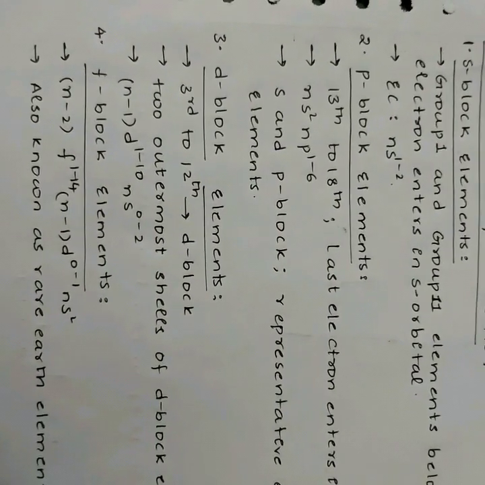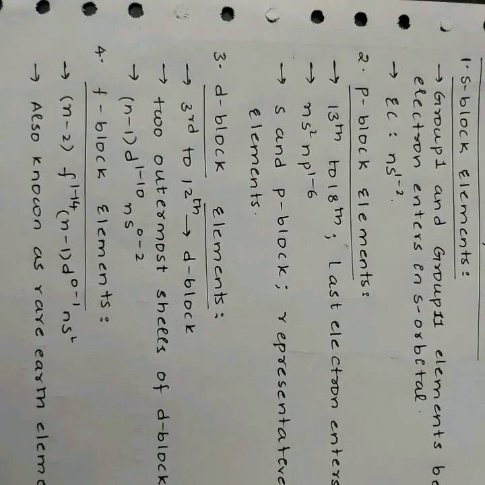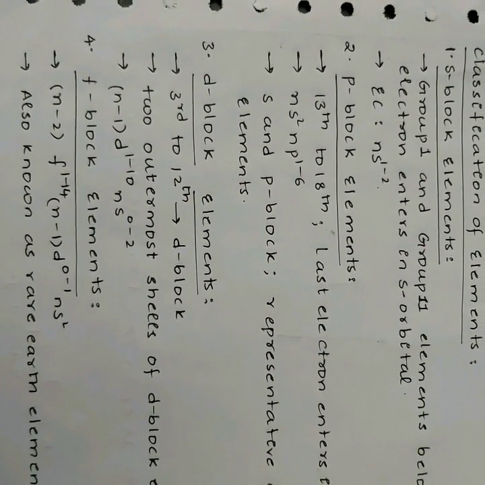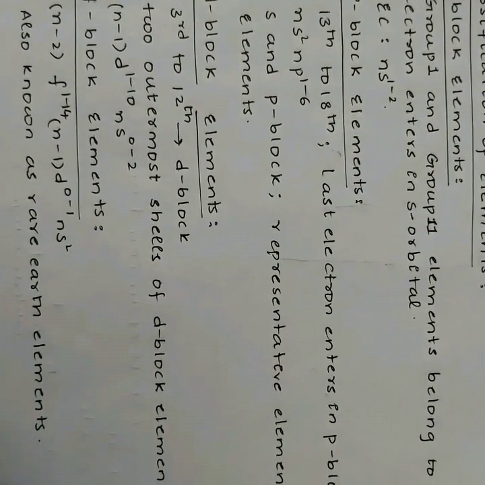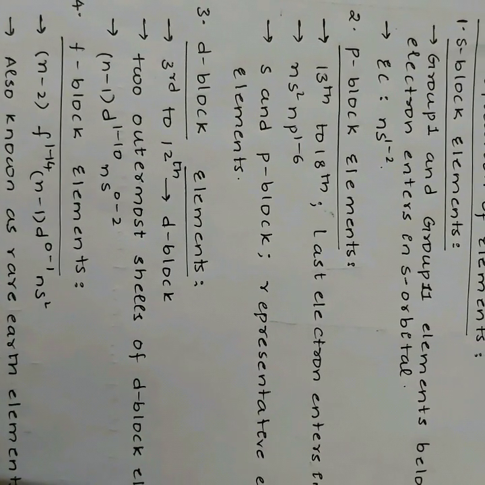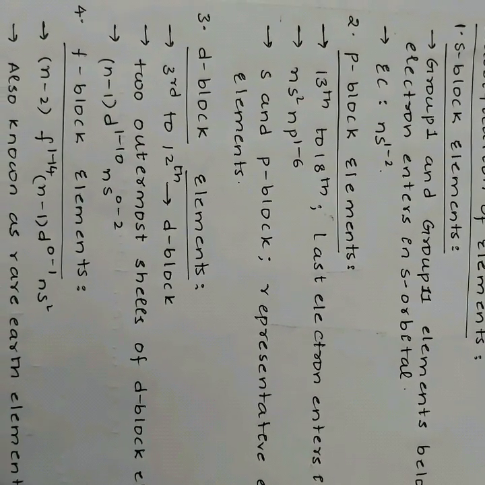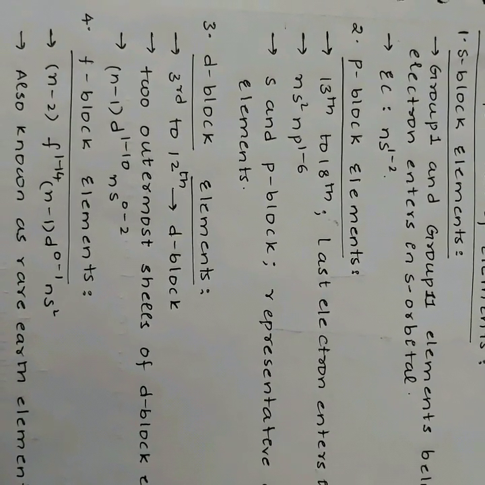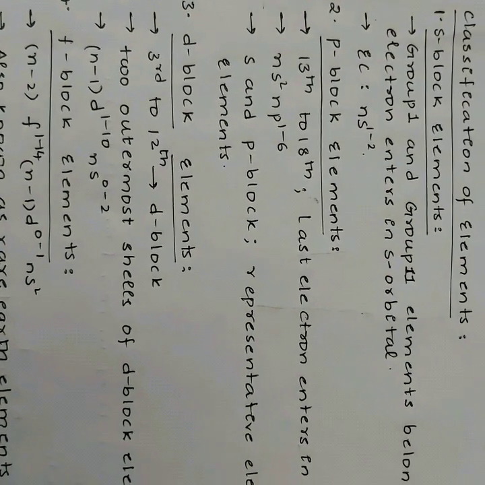The d-block elements. Elements from group 3 to 12 in the periodic table belong to the d-block, and the last electron enters the d orbital. The general electronic configuration is (n-1)d1 to 10 ns0 to 2. The two outermost shells of d-block elements are incomplete.